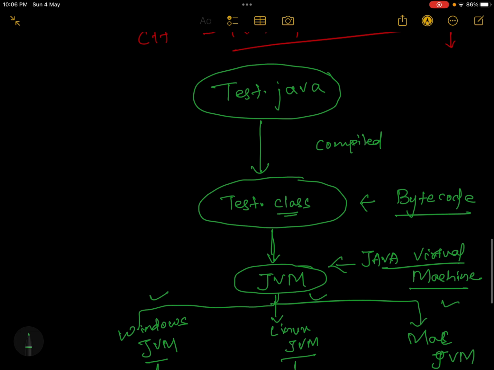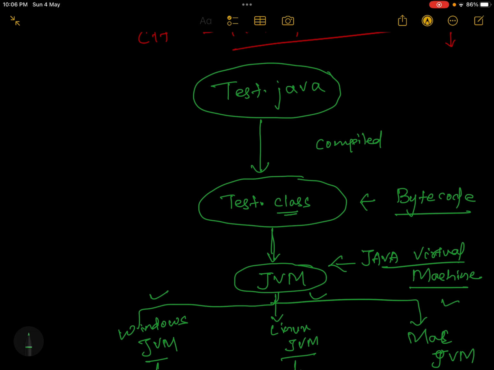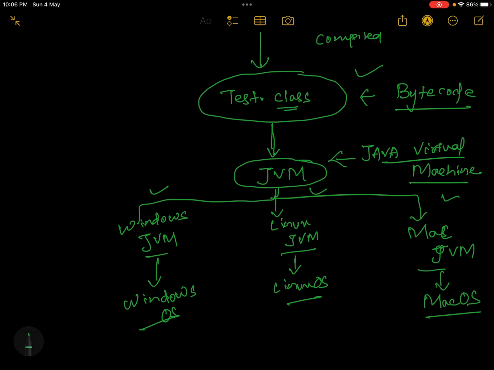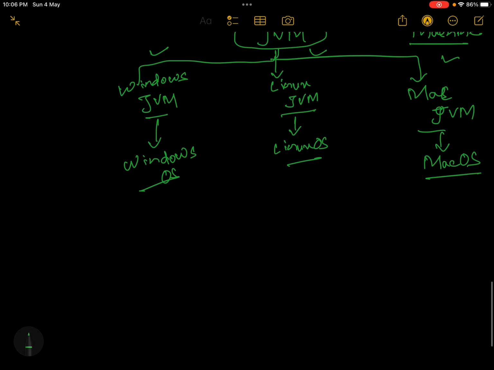Now this .class file can be taken anywhere. Let's suppose you are on Windows and you generated a .class file, then happily you can take that .class file and run it on Windows or Linux or Mac. So long story short, if we compile Java code to a .class file, we can happily run that .class file on any operating system. Hence Java is called platform independent.